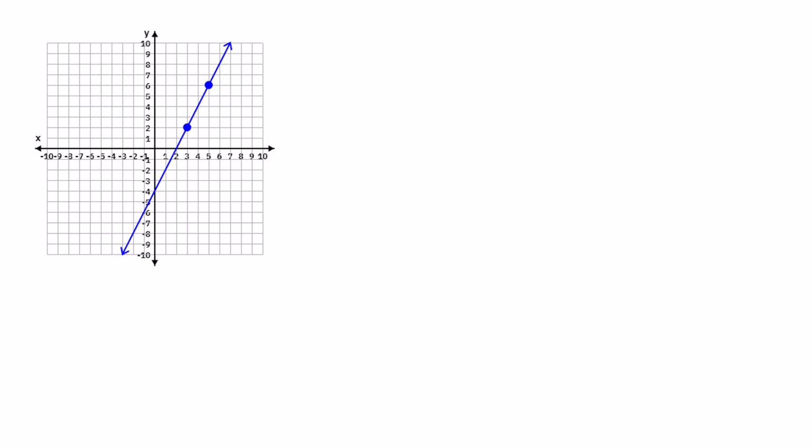So looking at these, this line, suppose we want to find the slope. Now we could count it, all right, but there are reasons why we're not necessarily interested in counting. So consider the specific coordinates of these 2 points. So this is the point 3, 2, and this is the point 5, 6. And if I wanted to get the location of that point up in the corner there, it's got the x coordinate of that first point, so 3, but it's got the y coordinate of the second point. So that point up in the corner there is 3, 6. That may or may not be helpful to you.